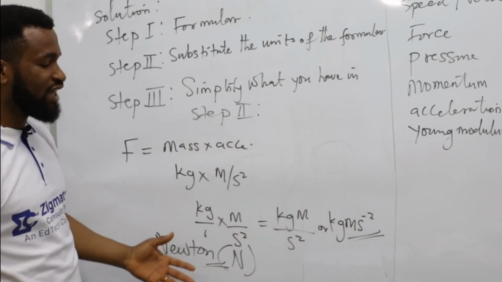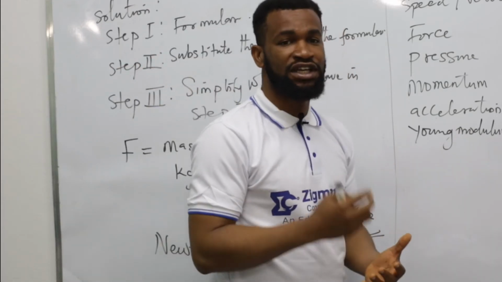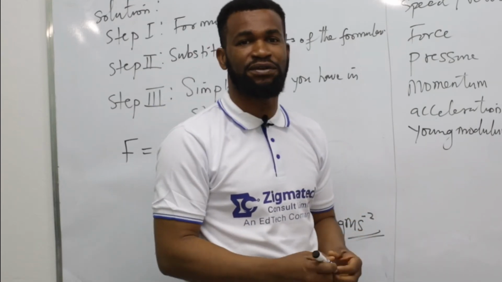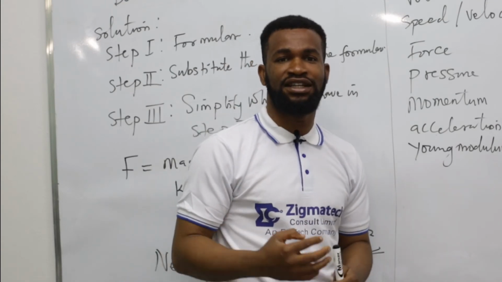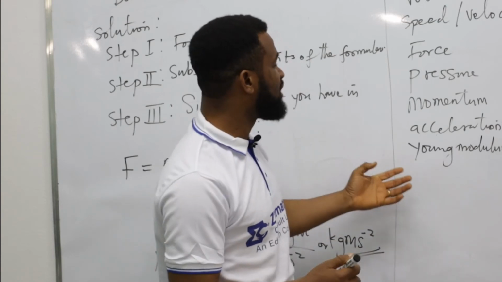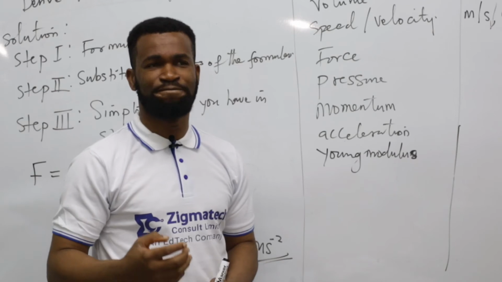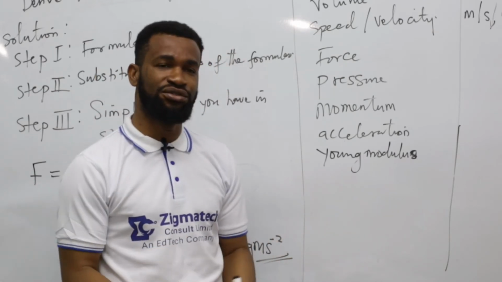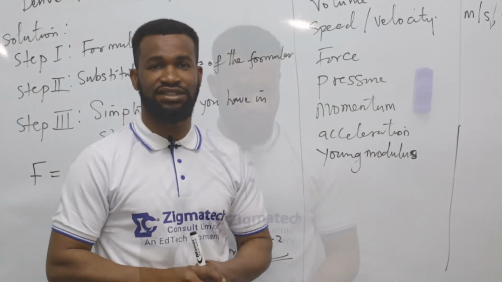And that is it. So there are some other derived quantities which do not have a particular derivative in terms of the basic unit. For example, frequency. Frequency is measured in hertz because it was used to name after the man that defined and gave a better explanation of frequency. And when you talk about energy or work, is also measured in joule. So that is also to honor the man that defined work and energy.